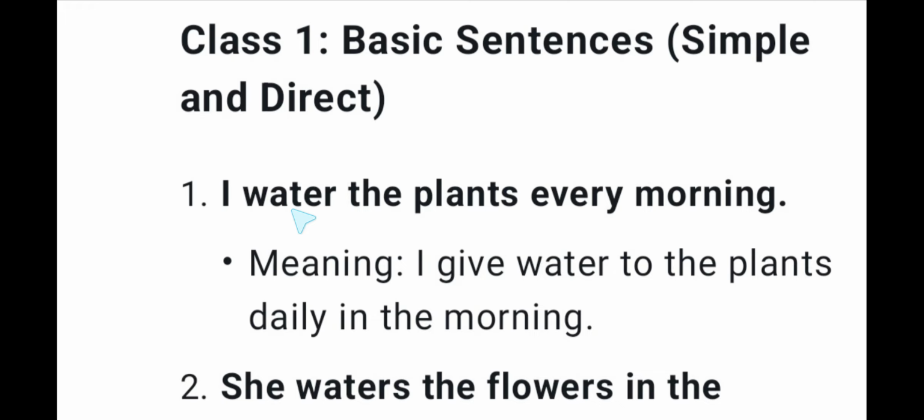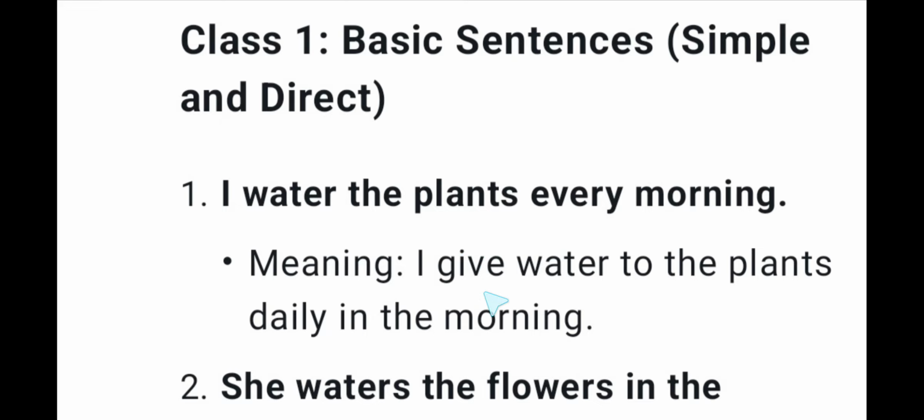The subject of this verb is I. The object of this verb water is the plants. Every morning is an adverb that is modifying the verb water. I water the plants every morning.